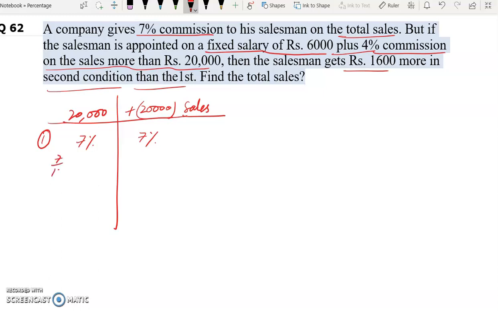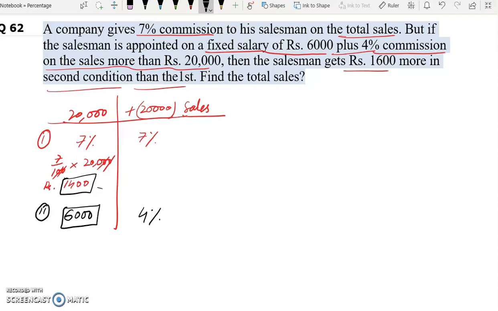Now 7% of 20,000 will be how much? 20 will cancel out. 7 into 2 is 14. 1400 rupees. Now if we look at the second condition, in the second condition he gets a fixed salary of rupees 6,000 plus 4% commission on the sales more than rupees 20,000. So here he gets 4% commission. Now if we look at the difference of these two, 1400 and 6,000, the difference is how much?